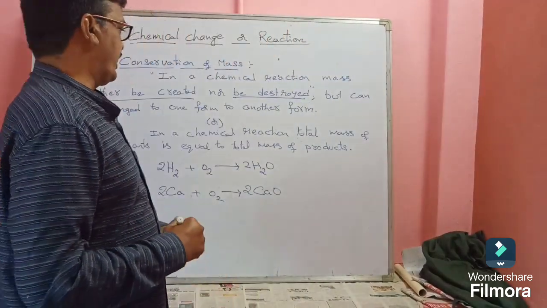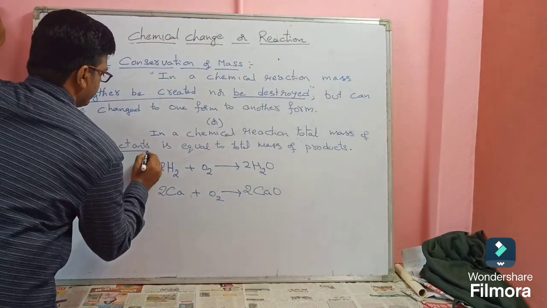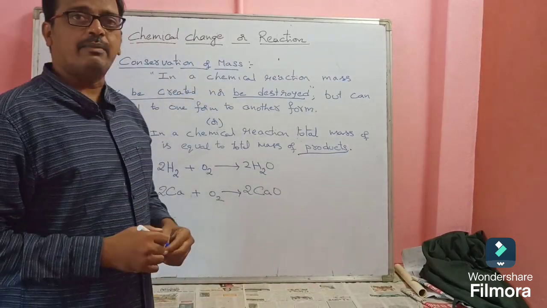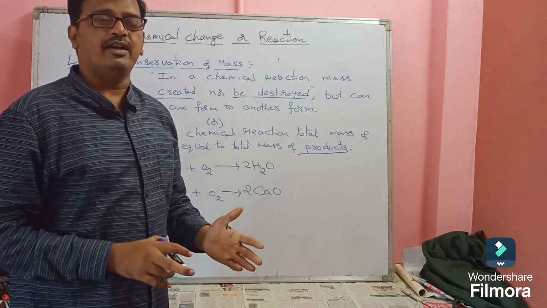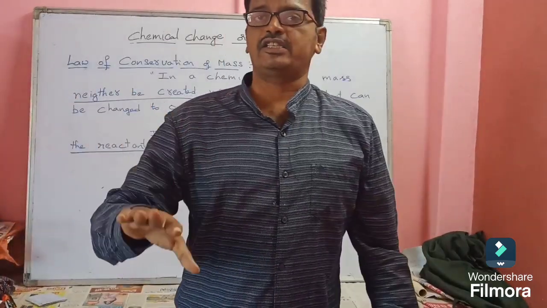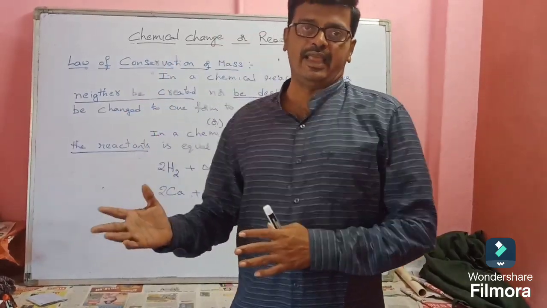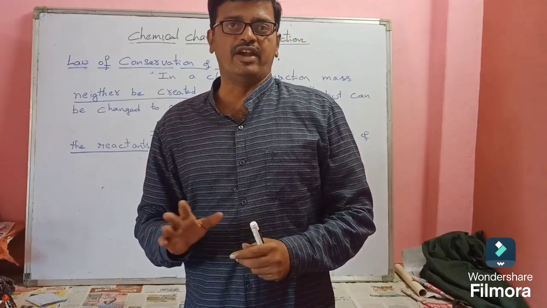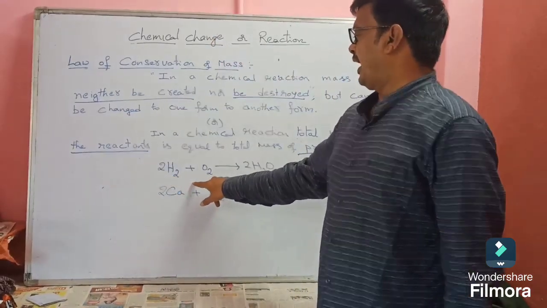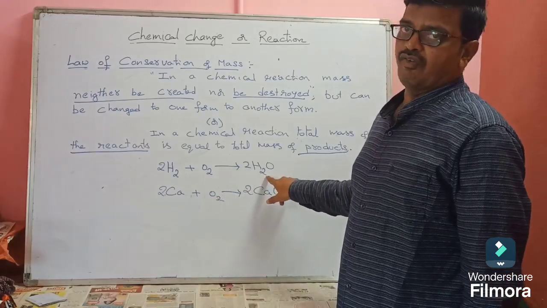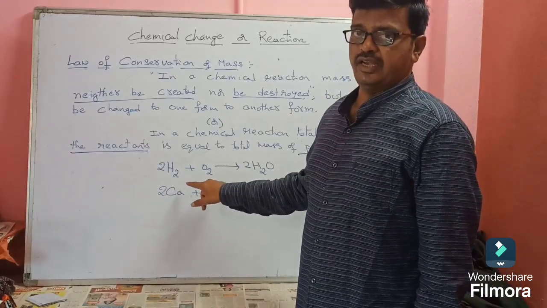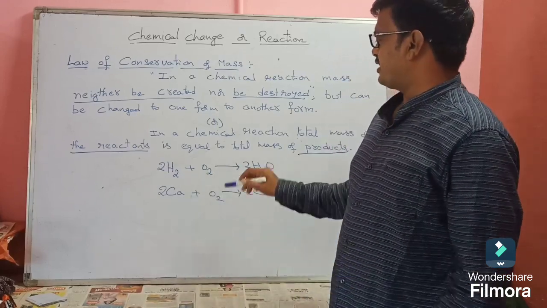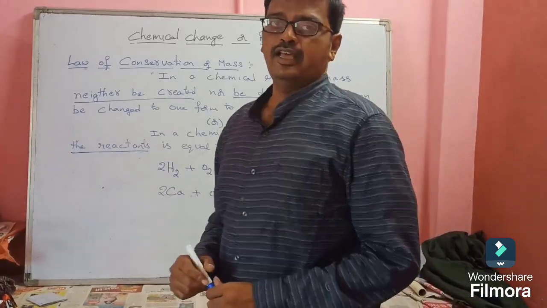Understand? So what are the reactants? We have already discussed reactants and products. The substances which participate in a chemical change are called reactants, and the substances which are formed in a chemical change are called products. Everyone understand? So see the example: hydrogen reacts with oxygen to form water. This is a chemical change, and it is a balanced chemical reaction.